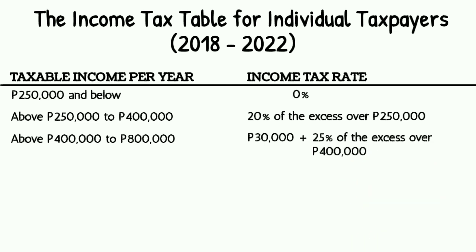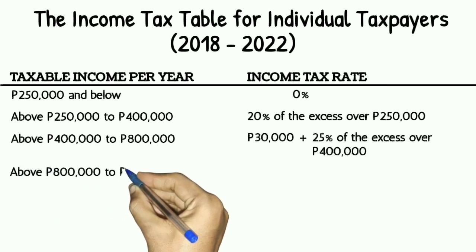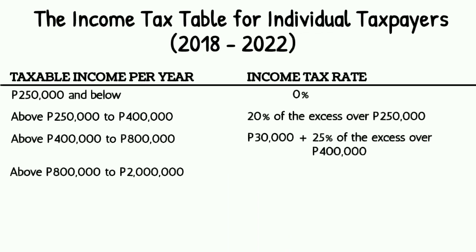Kung mapapansin ninyo, kung ang taxable income per year is above 400,000 pesos pero hindi lumagpas ng 800,000 pesos, meron ng agad-agad na 30,000 pesos plus the excess over 400,000 pesos na pinapatawan ng 25% income tax rate.